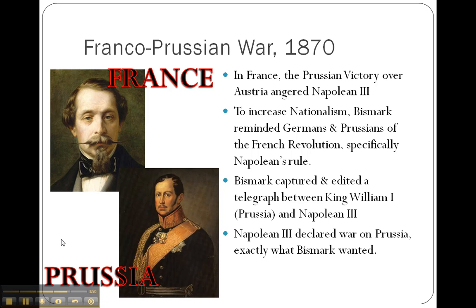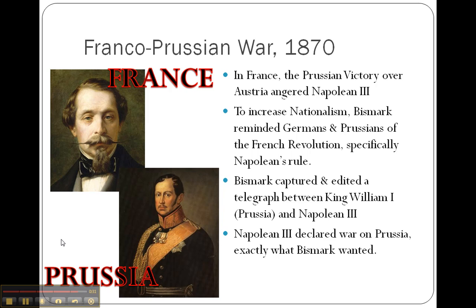Bismarck also captured and edited a telegraph between King William I, who was the King of Prussia, and Napoleon III. He made the telegraph appear to Napoleon III that the king insulted him, and Napoleon declared war on Prussia, exactly what Bismarck wanted. This started the Franco-Prussian War. In the end, it was a superior Prussian force that destroyed the badly organized French soldiers, resulting in France accepting a humiliating peace with Prussia.